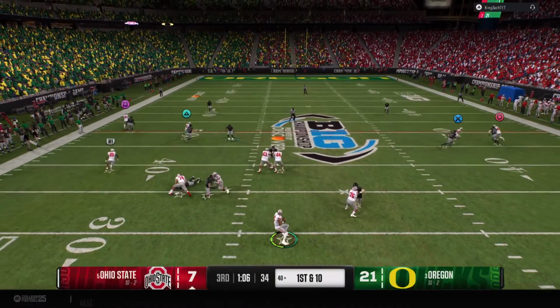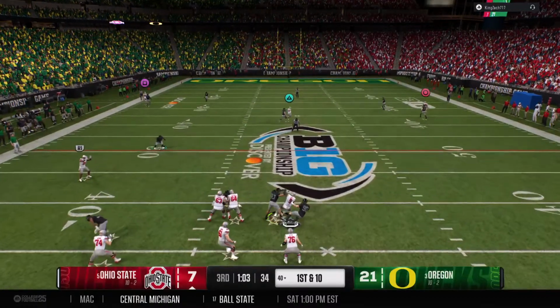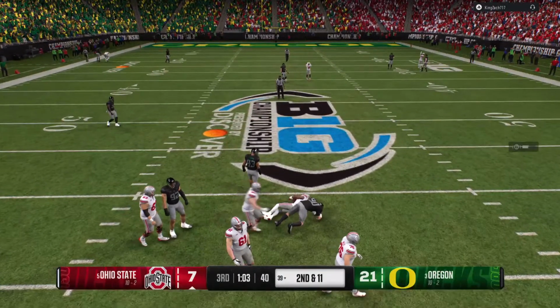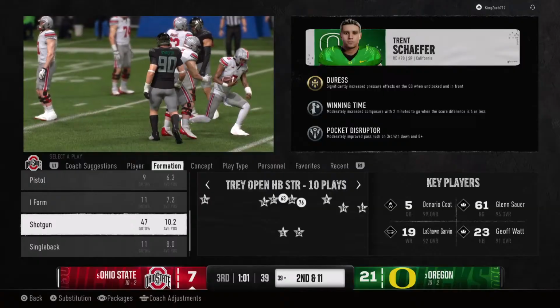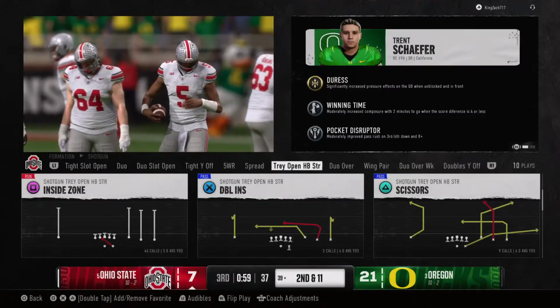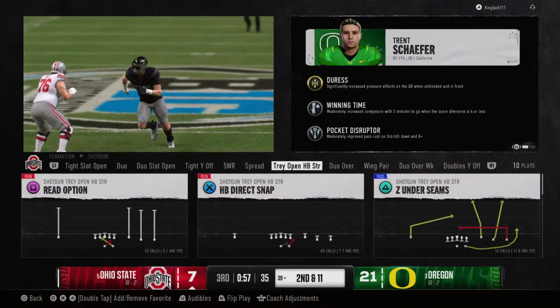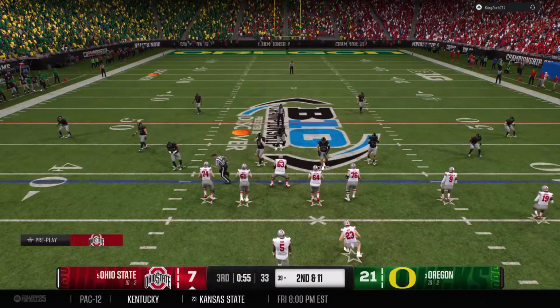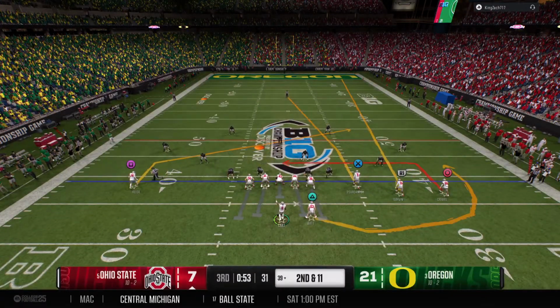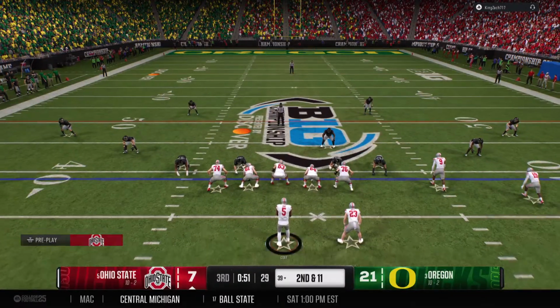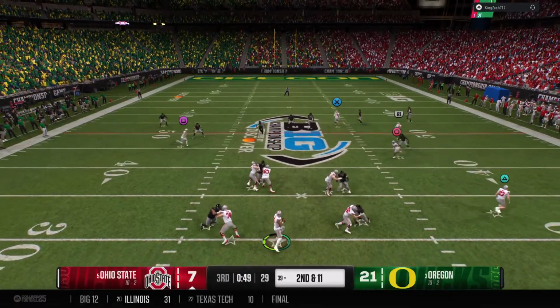Here's the snap. Quarterback drops back. Defense is coming after him. And he can't escape. It's a sack for the defense. Well, the defense would not be denied on this play. They come up with a sack. The quarterback really didn't have much of a chance at all. Lucky he just held on to the ball. The offense will look to regroup here at 2nd and 11.